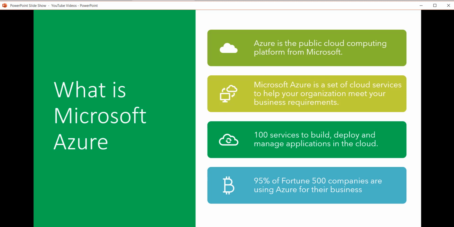According to Microsoft, 95% of Fortune 500 companies are using Azure for their business. Microsoft offers various services. We will see that in a little while, and it is not new. It was there from 2010, and it works in both platform as a service and infrastructure as a service as well.